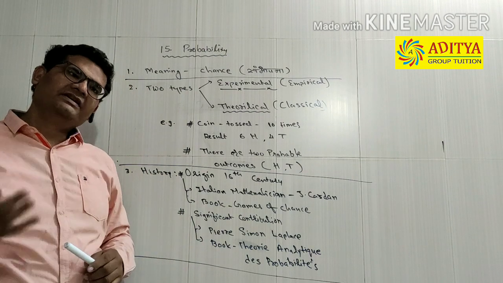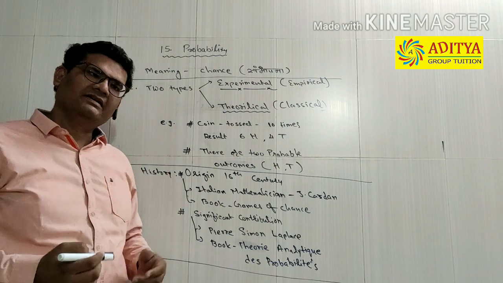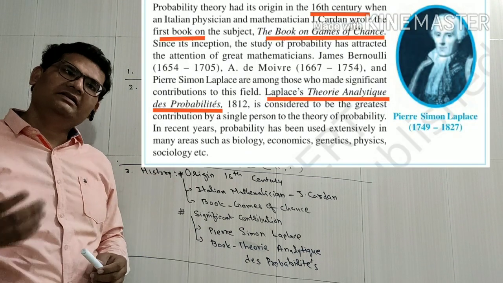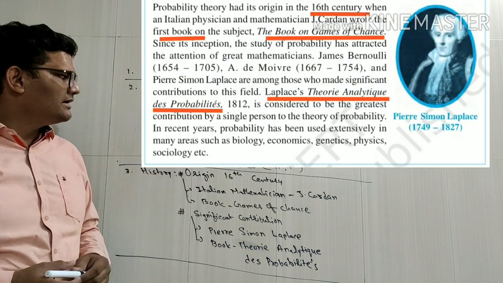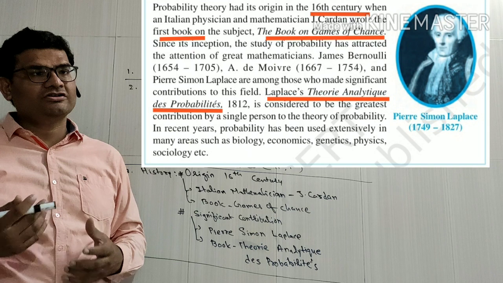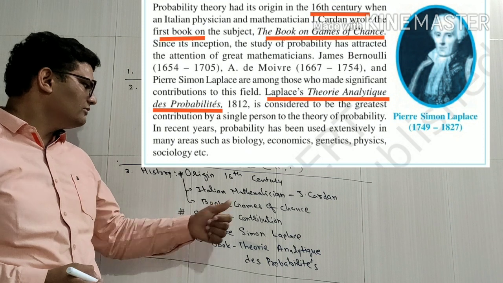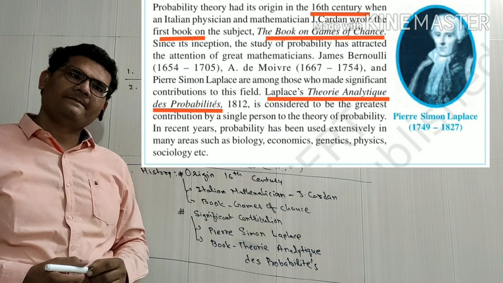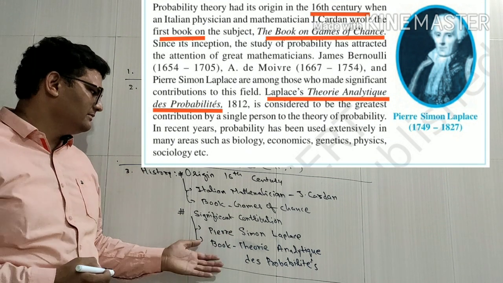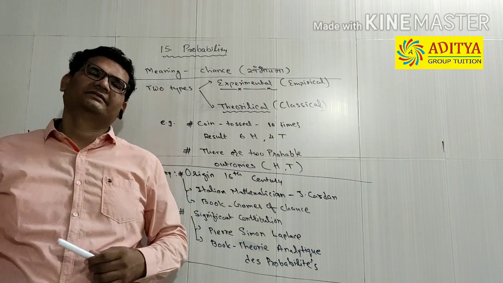Now let us look at some of the history which can be important for you as part of MCQs or one word answers. The origin of probability began in the 16th century. An Italian mathematician, J. Cardin, wrote a book named Game of Chance, in which he introduced this science of probability. The significant contribution was made by Pierre Simon Laplace, and he wrote a book, Théorie Analytique des Probabilités. This is a French name. He made a significant contribution to probability.